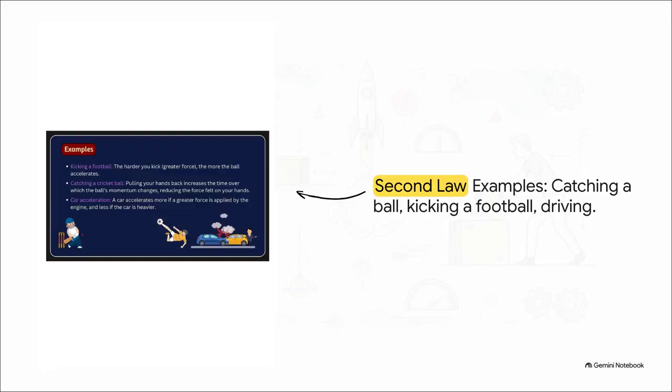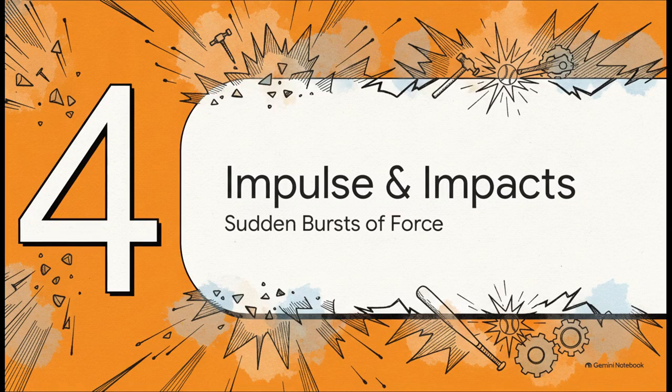Why does a cricketer or a baseball player pull their hands back when catching a super fast-moving ball? By pulling back, they're increasing the time over which the ball's momentum changes to 0. A longer time means less acceleration, which vastly reduces the force actually felt on their hands. It is literally F equals ma in action. It's the same reason that the harder you kick a football, the greater the force and the more that ball accelerates. Section 4. Impulse and impacts, sudden bursts of force.